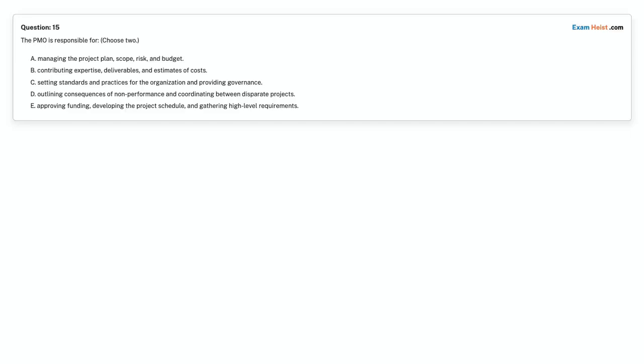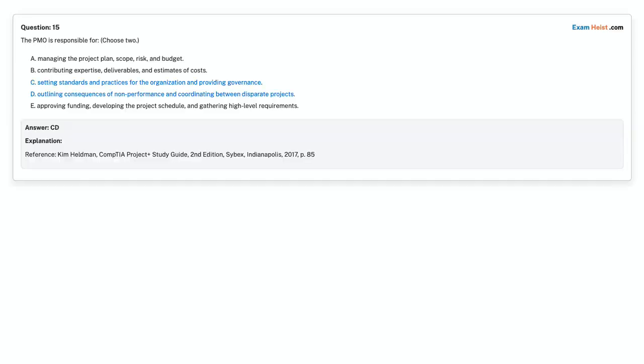Option E. Approving funding, developing the project schedule, and gathering high-level requirements. Choose the correct answer. Correct answer is Option C. Setting standards and practices for the organization and providing governance. Option D. Outlining consequences of non-performance and coordinating between disparate projects.